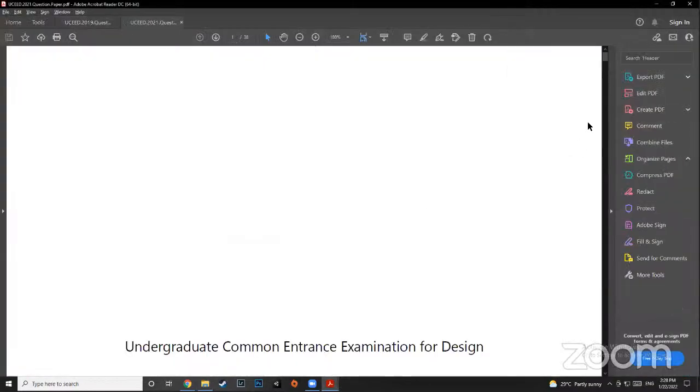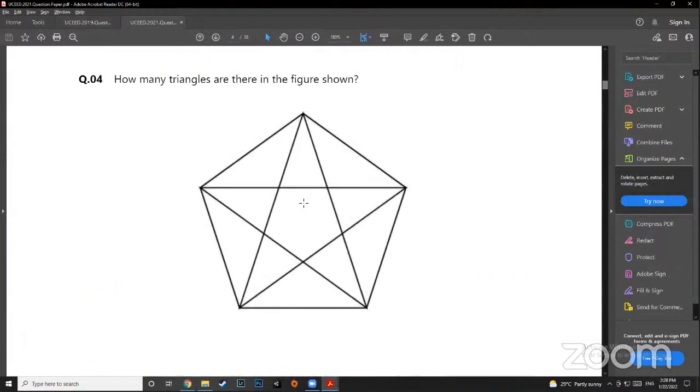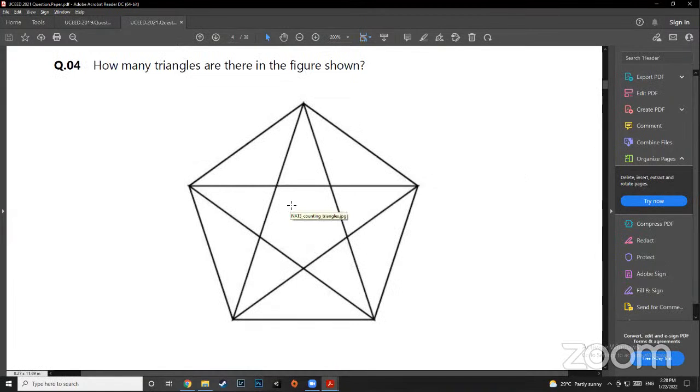Just a second, 2021. Right. So let's say this one, right? So we now need to count the figures, right? So in this question, they are saying count the number of triangles that are there.